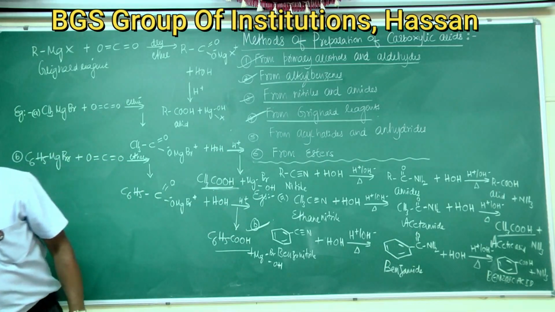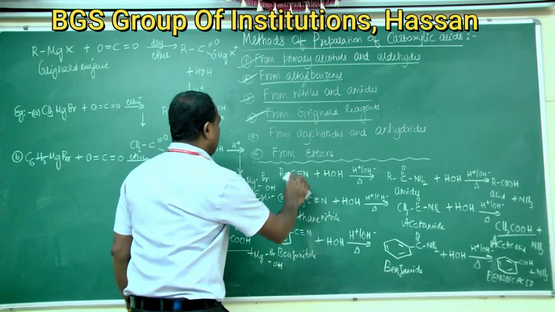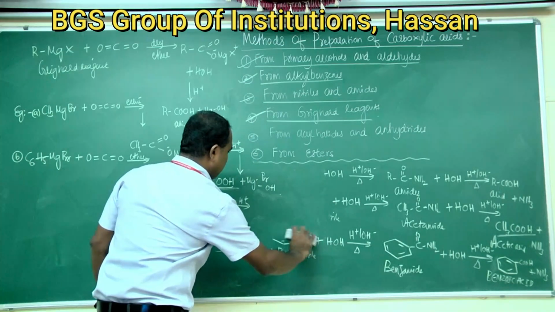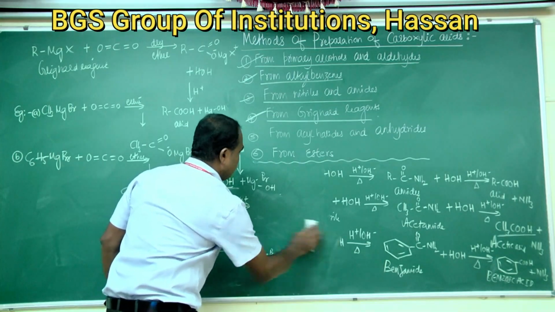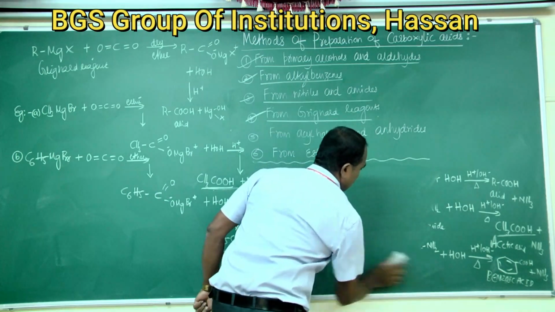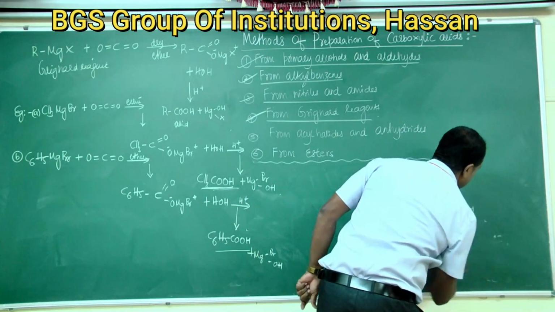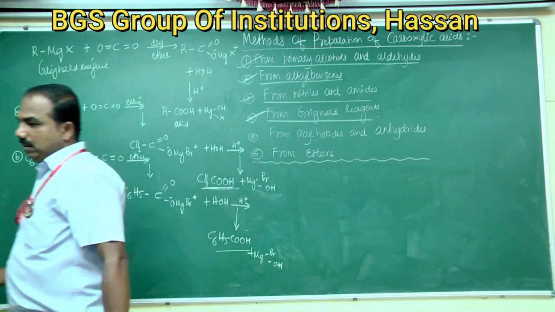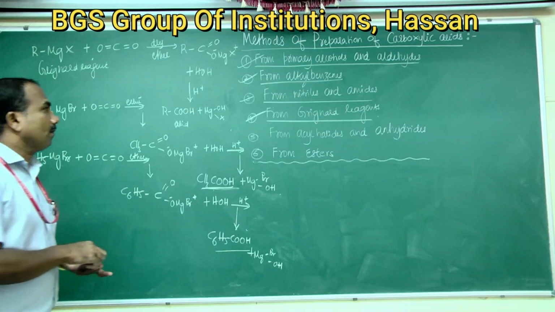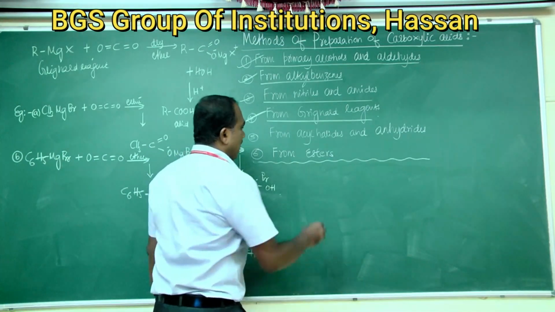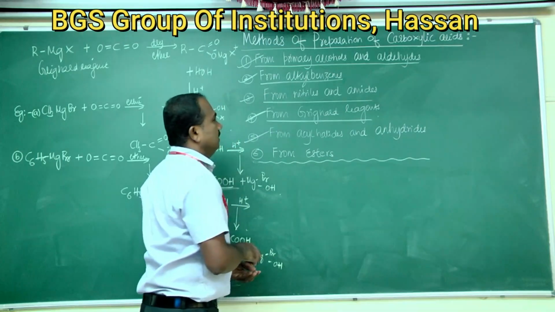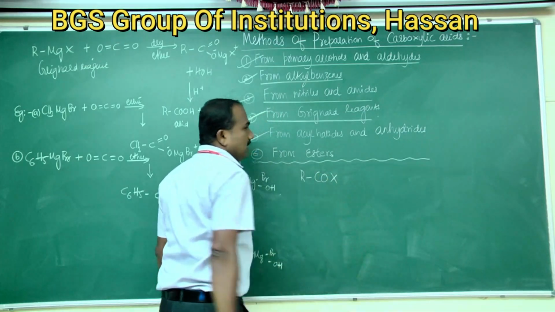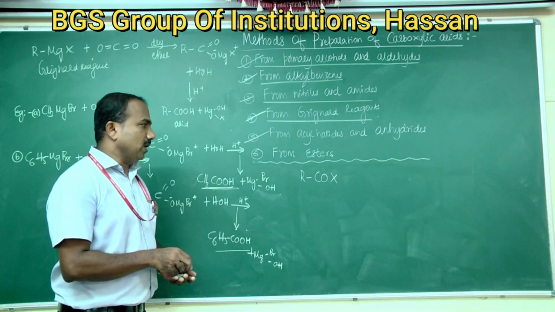Okay, next, the fifth method of preparation of carboxylic acid is from acyl halides as well as anhydrides. Acyl halides, RCOX.